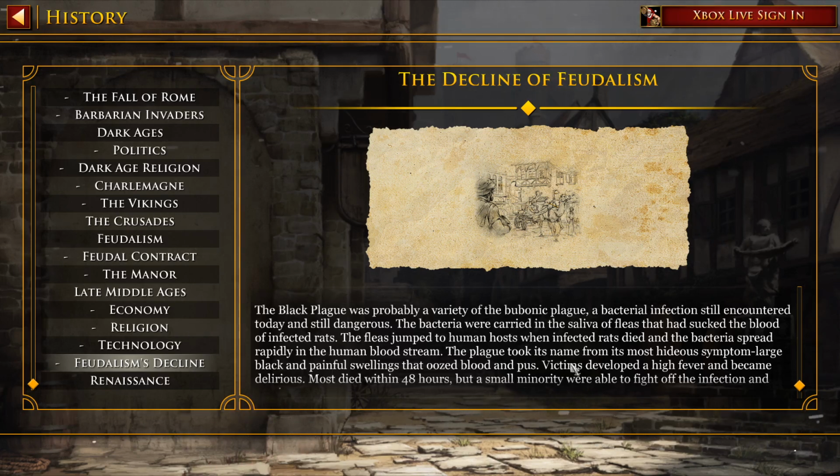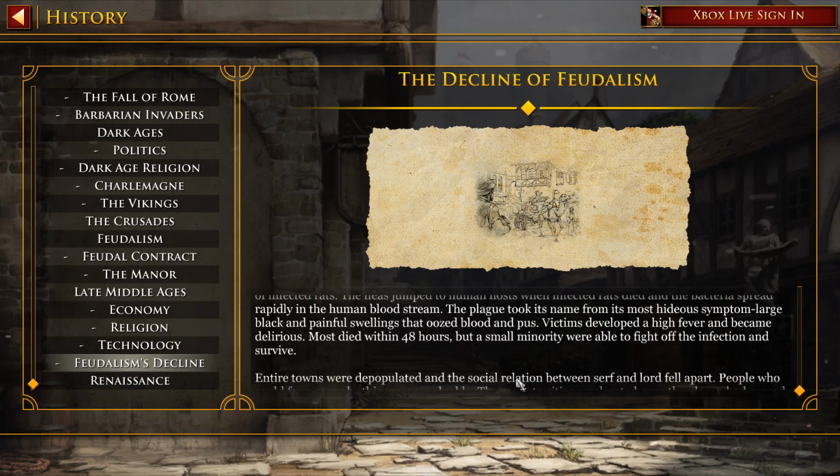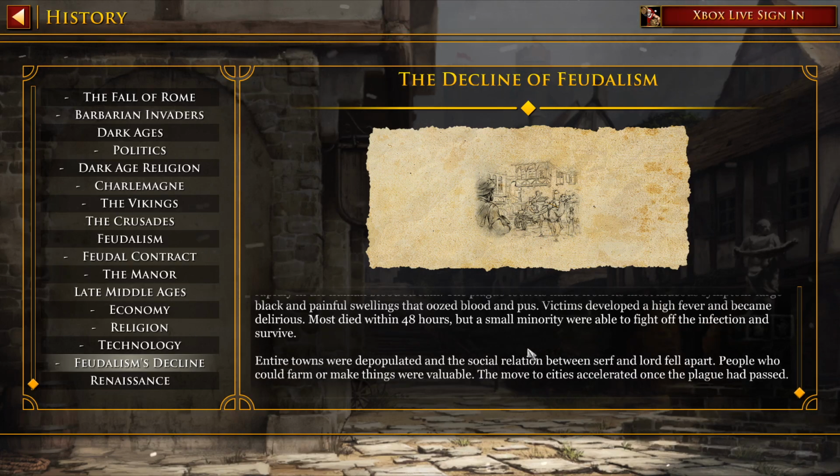The plague took its name from the most hideous symptom: large, black, and painful swellings that oozed blood and pus. Victims developed a high fever and became delirious. Most died within 48 hours, but a small minority were able to fight off the infection and survive. Entire towns were depopulated and the social relation between serf and lord fell apart. People who could farm or make things were more valuable. The move to cities accelerated once the plague had passed.